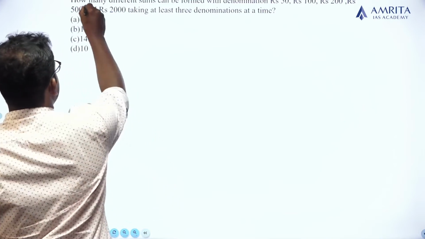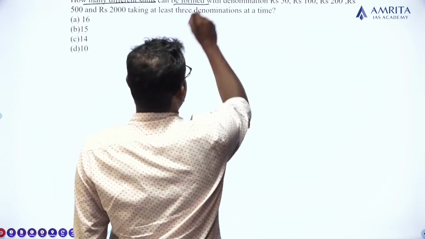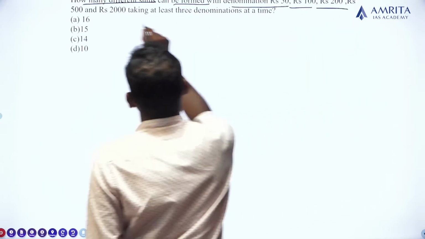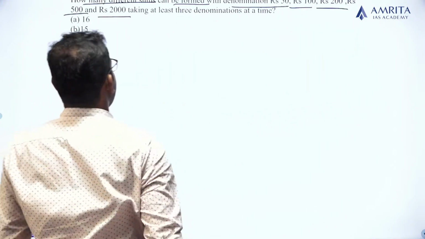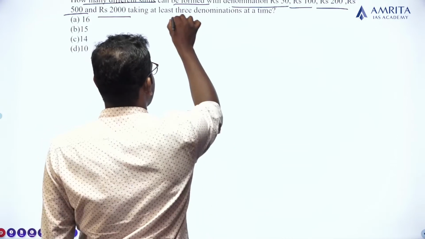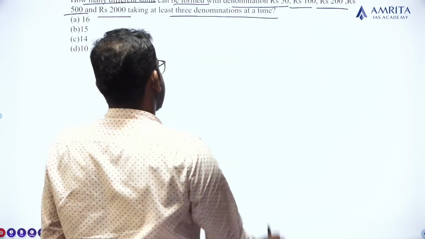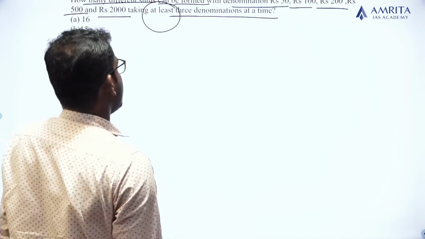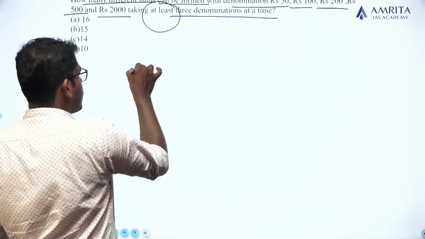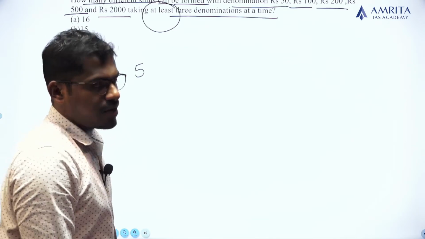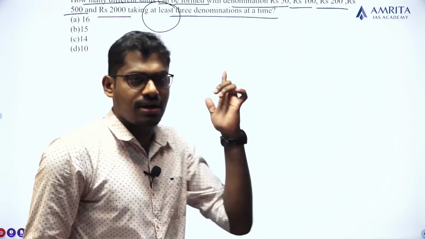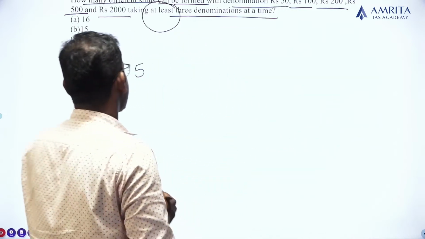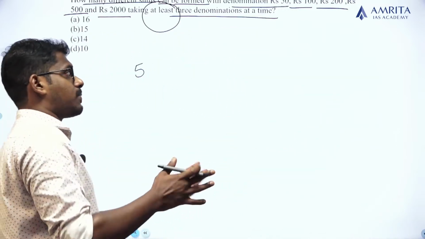How many different sums can be formed with denominations 50, 100, 200, 500 and 2000, taking at least 3 denominations at a time? Taking at least 3 denominations at a time. So there are 5 elements in total: 50, 100, 200, 500 and 2000.